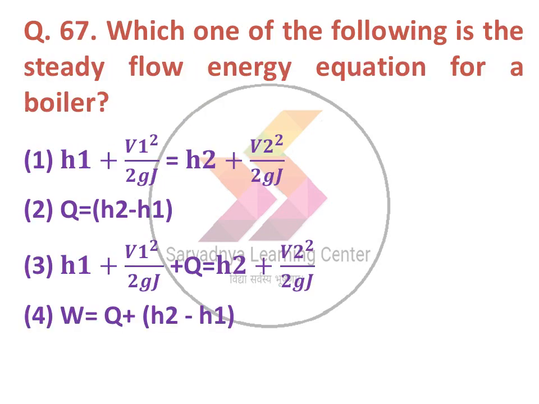Next question, which one of the following is the steady flow energy equation for boiler? Option 1 H1 plus V1 square upon 2Gj is equal to H2 plus V2 square upon 2Gj.